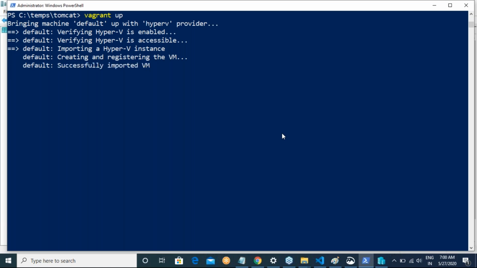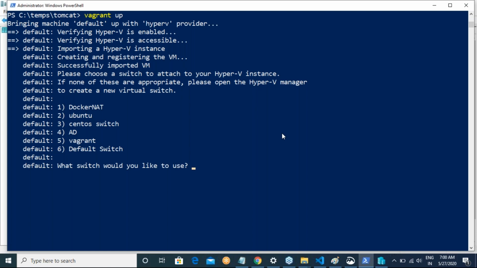Okay, but you have to remember only one thing. While creating this machine, in our case, you have to select the internal NAT.